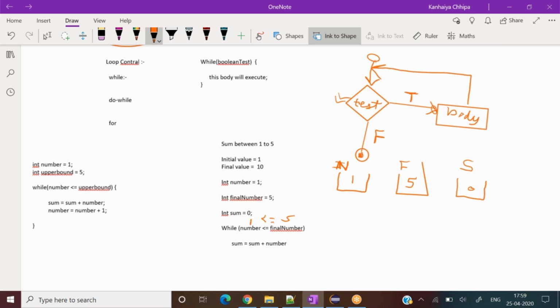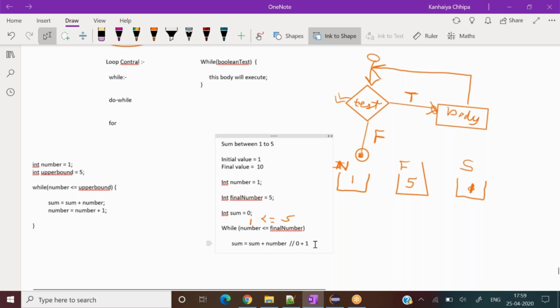Initial number. So what is inside number? 1. And what is inside sum? 0. So what do I have in this case? Sum is 0, and number plus sum is 1, right? So eventually what should sum contain? 1 after the first iteration. So I erase it and make it 1 over here for the first iteration.